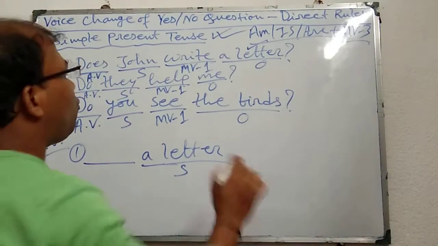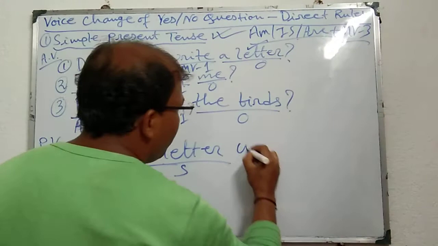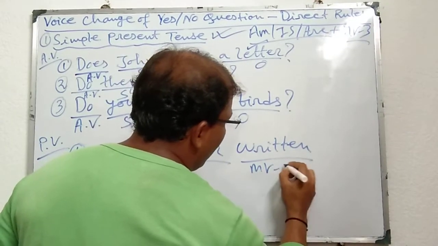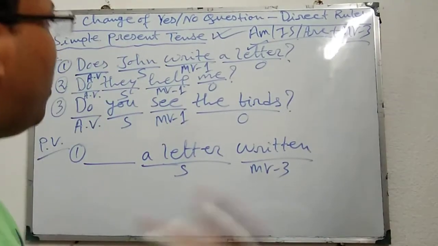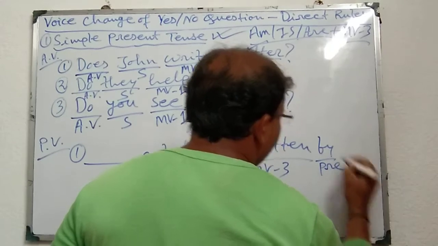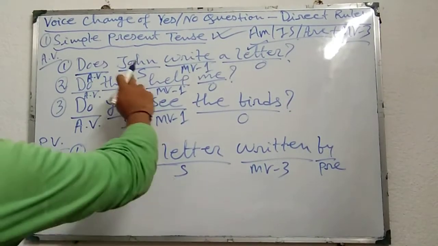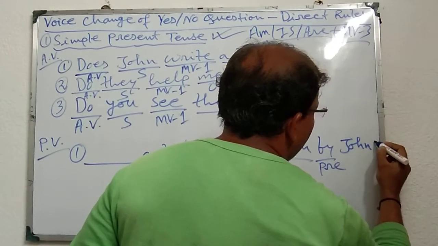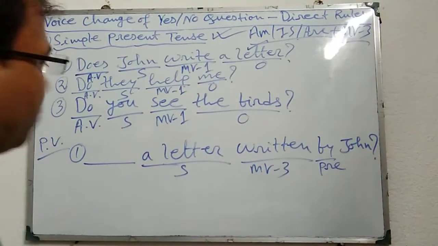Thereafter MV3, write, wrote, written. That means MV3, main verb third form of the given verb. Thereafter by, preposition, and thereafter the subject will be the object, John. John, and at last question mark because it is an interrogative sentence.